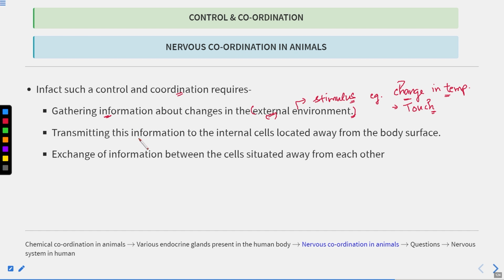Now, the next step is transmitting this information to the internal cells located away from the body surface. The body surface will receive the stimulus. There are some receptors present in the body, or you can say some sensors. These are present on the body surface. So the body surface receives the stimulus. Okay.